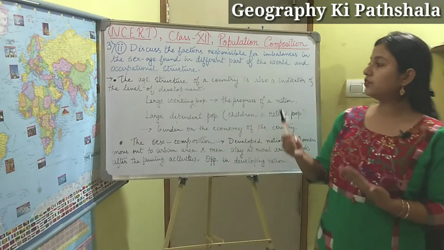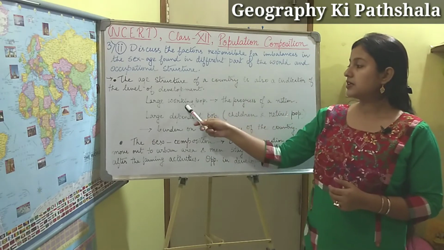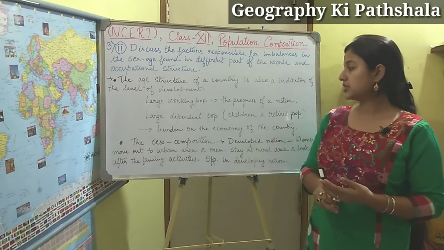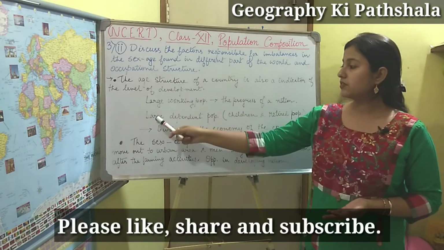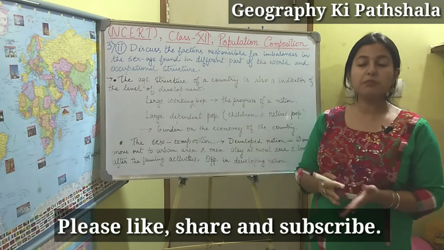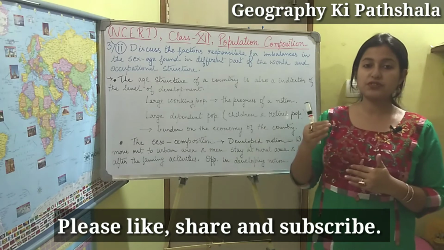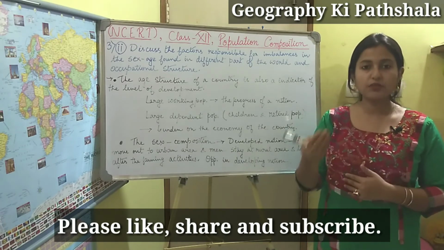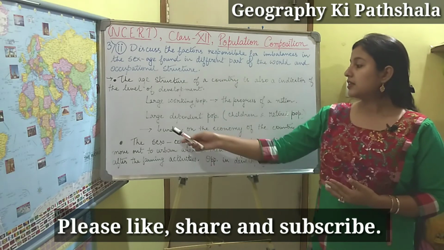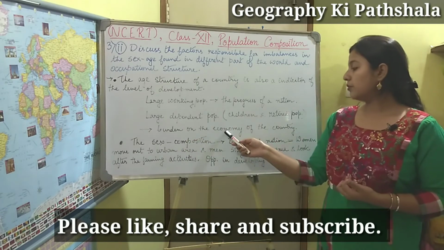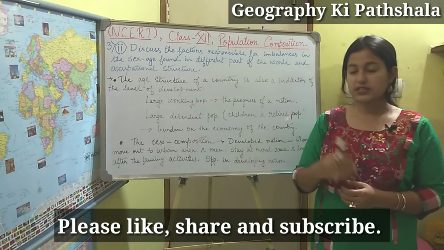The age structure of a country also indicates the level of development. If there is a large working population, that means there is progress of the nation. But if there is a large dependent population, meaning the children and the retired population, and their number is higher than the working population, that means they are depending on the working population and are a burden on the economy of the country, and that's why the development of that country slows down.